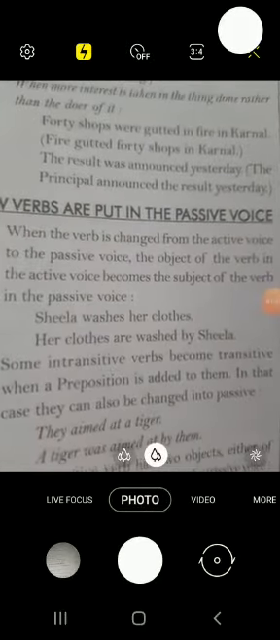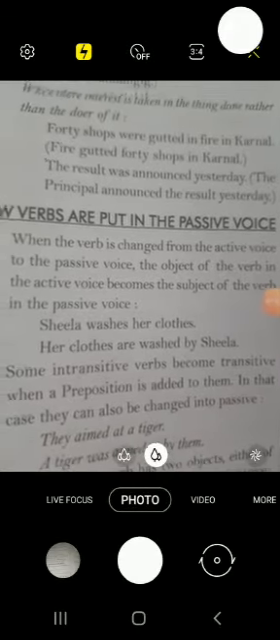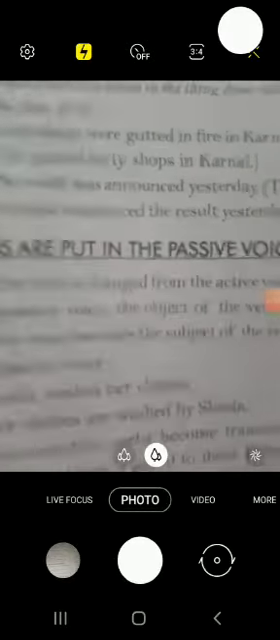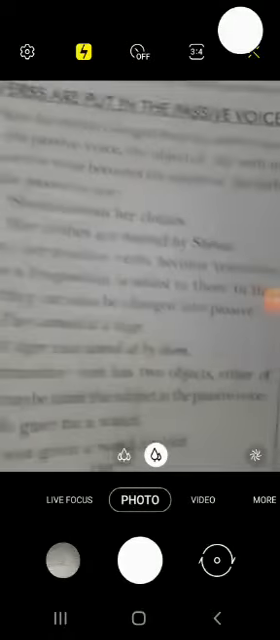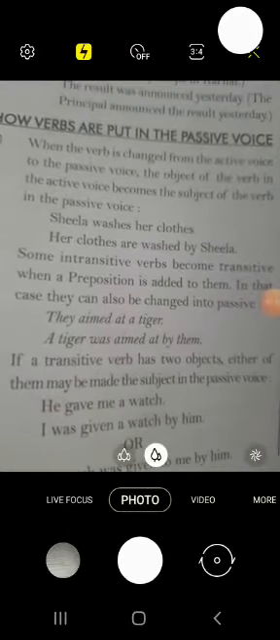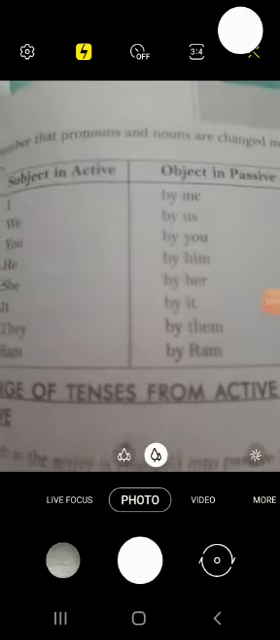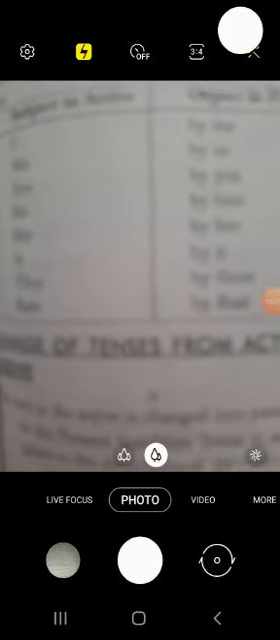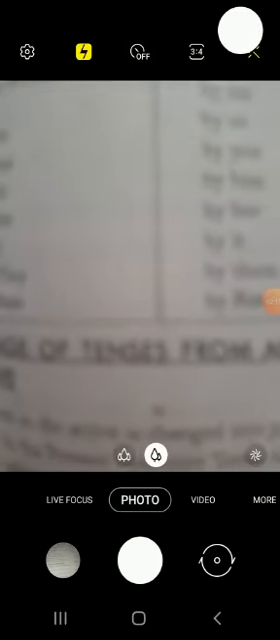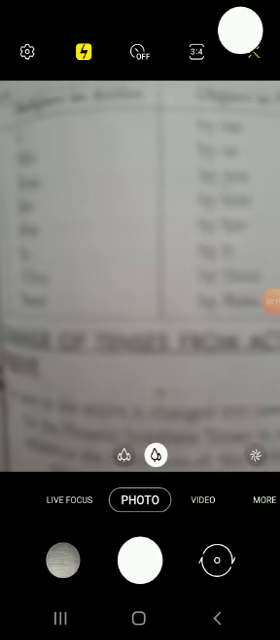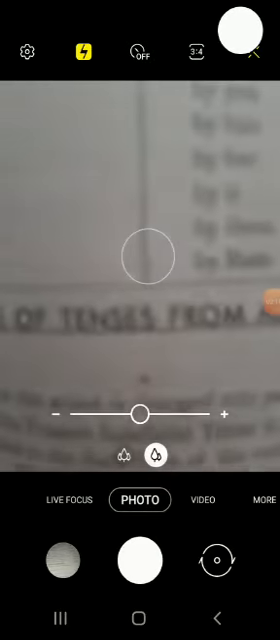Now let us see how verbs are put in the passive voice. There is only one verb which is used in passive voice, and that is third form of the verb, which is always used in passive voice. Now come to how to change the persons. When we change the sentence from active to passive, we have to use one connector, and that is by. By is always used.